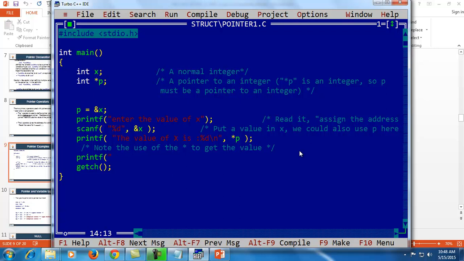Here I am using %u. Percentage u is used for unsigned int. For the address we use unsigned. p stores the address of x, so it will show the address of x.